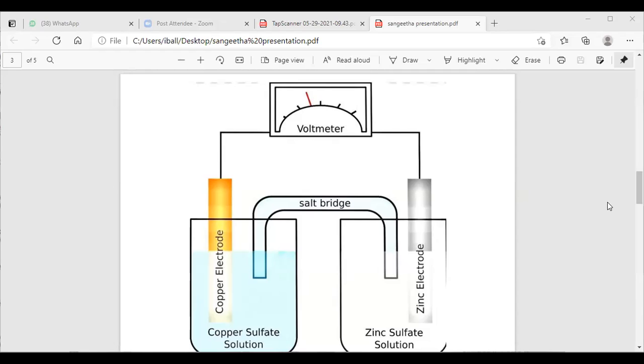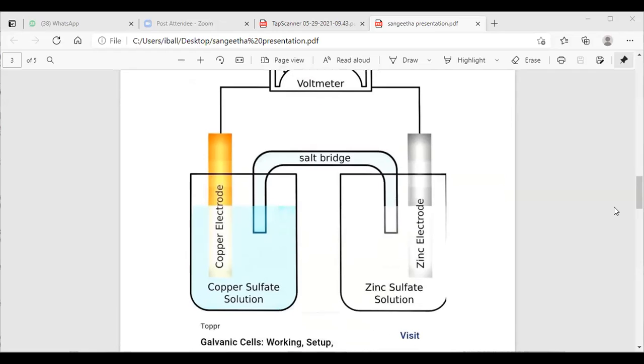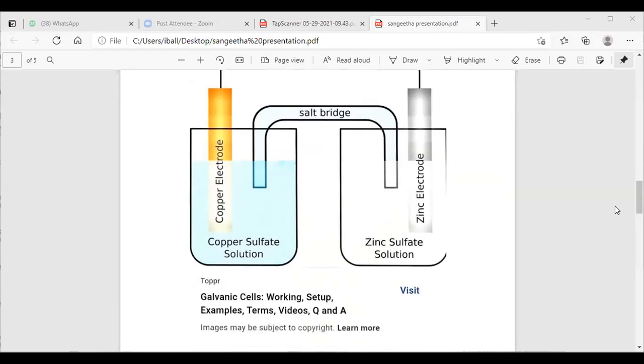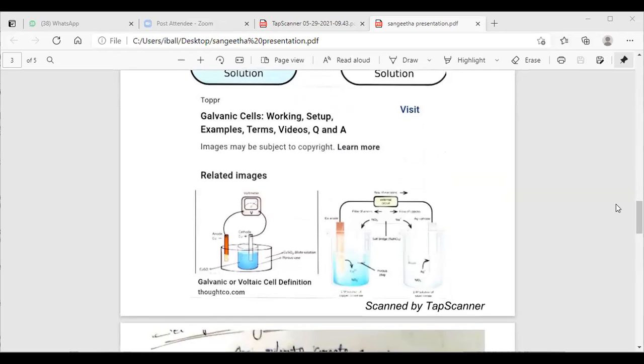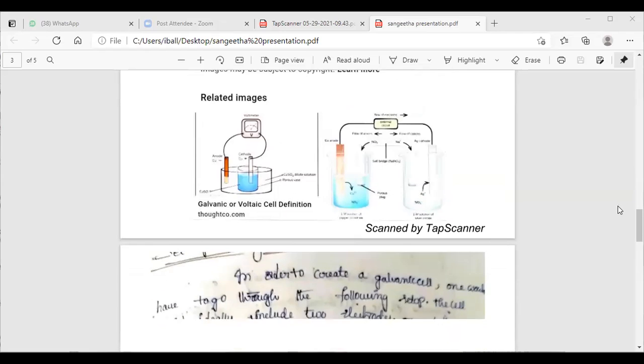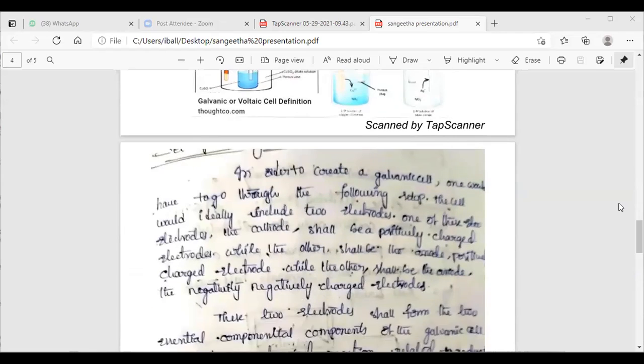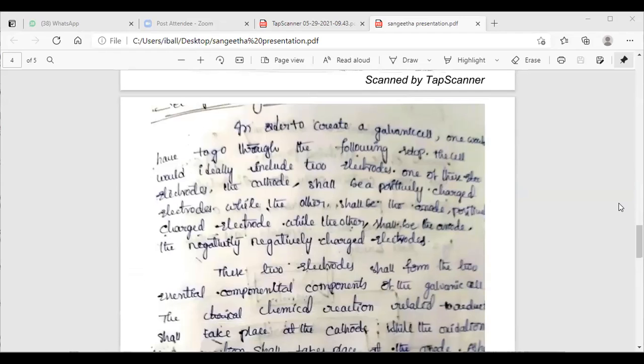These two electrodes form the two essential components of the galvanic cell. The reduction reaction takes place at the cathode, while the oxidation reaction takes place at the anode. As has already been said, any two metals can be used to create the chemical reaction.